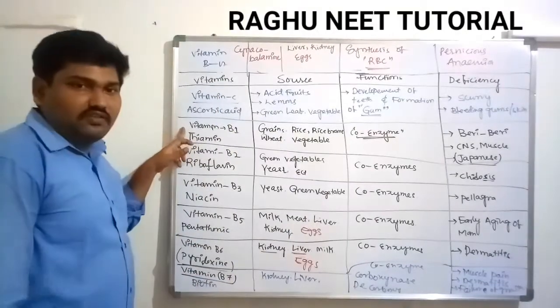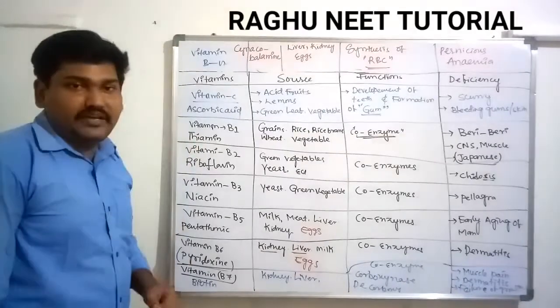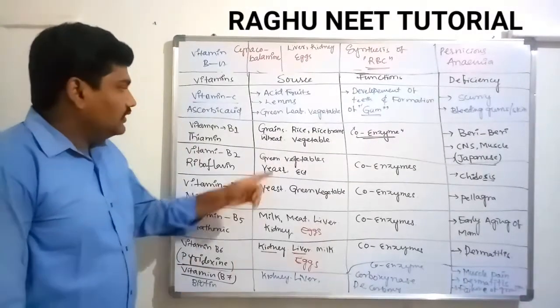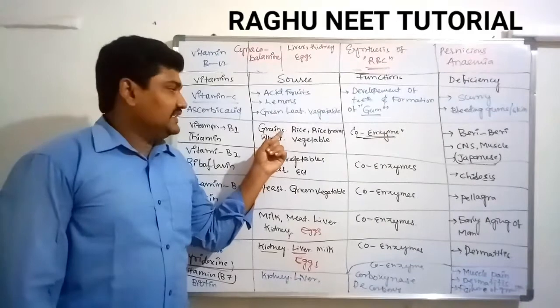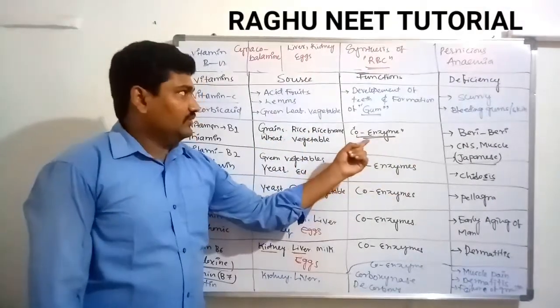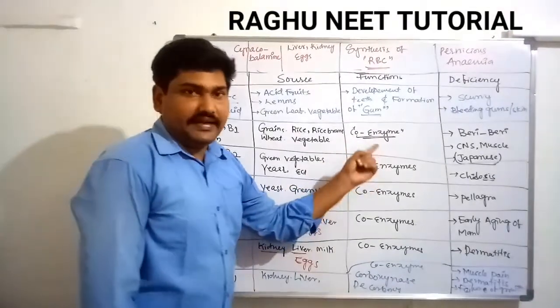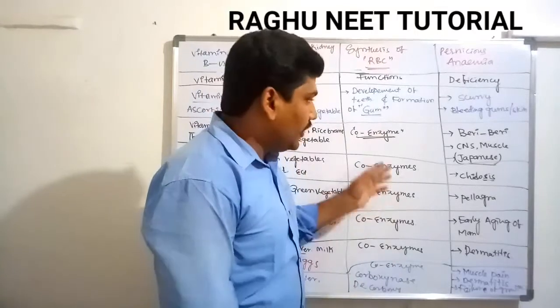The first one is vitamin B1. Vitamin B1 is scientifically called thiamine. The source of vitamin B1 is grains, rice, rice bran, and vegetables. What is the function of vitamin B1? It acts like a coenzyme, activating another enzyme; that is called a coenzyme.